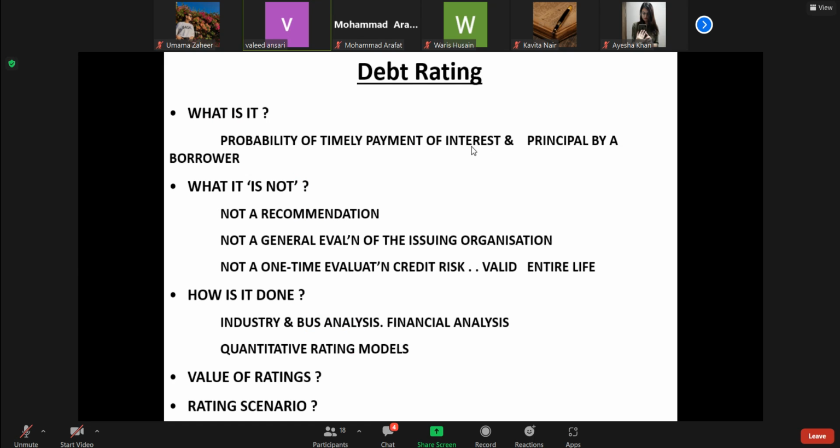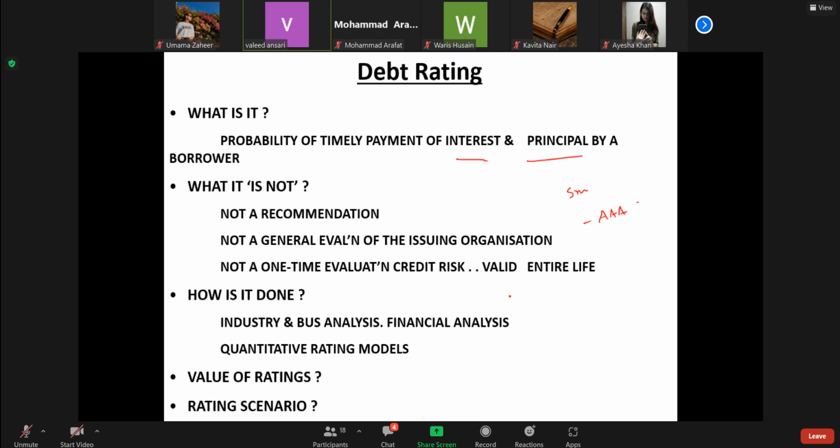So they try to assess the probability of interest payment and principal. Sometimes nations default, like Sri Lanka recently reported that it may default in payment. Latin American countries have defaulted in interest payment because debt entails a fixed obligation, whereas equity does not entail a fixed obligation. If a company is making a loss, the shareholders will be paid nothing, and that can be absorbed. So there are various kinds of rating, AAA and so on, based on these parameters.